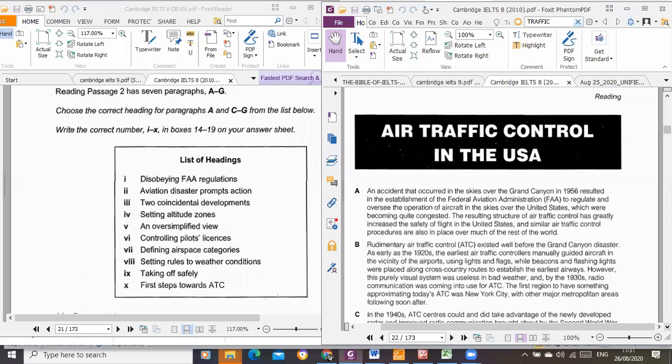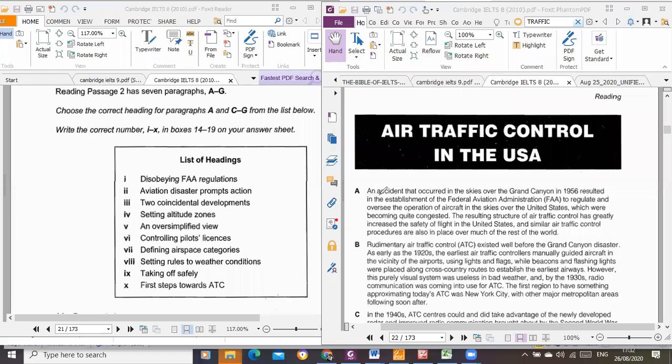I think that is worth more, and can make you not to be distracted, if you understand what I mean. So let's go to paragraph A. It says an accident. So let me try and take my annotate to take note of the main point here. So an accident that occurred in the skies over the Grand Canyon. I don't want to skim through this passage, forgive me, okay? So I'll go through.